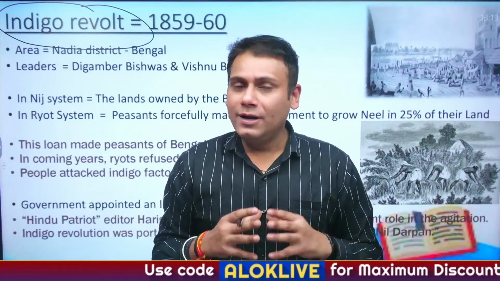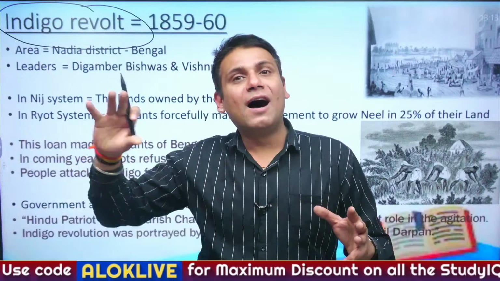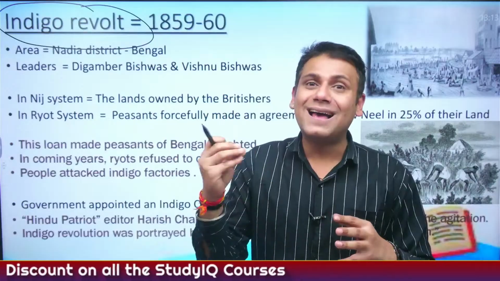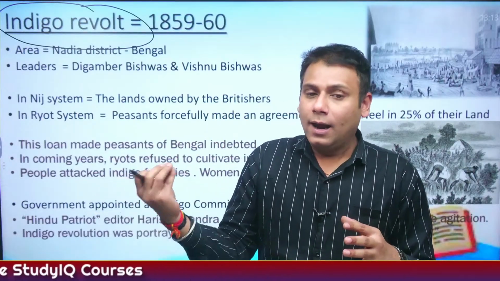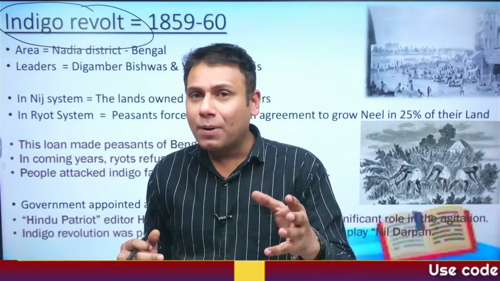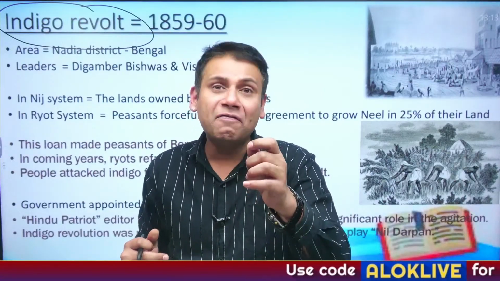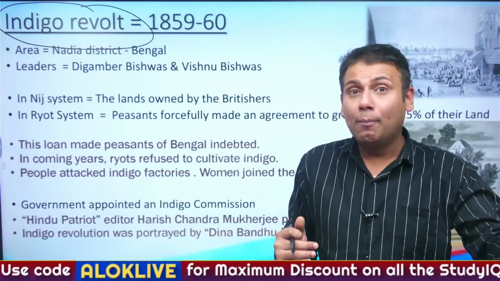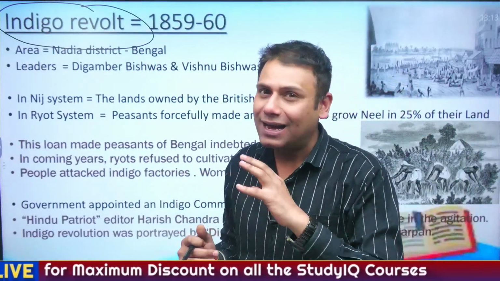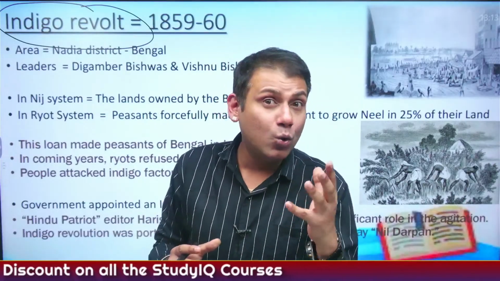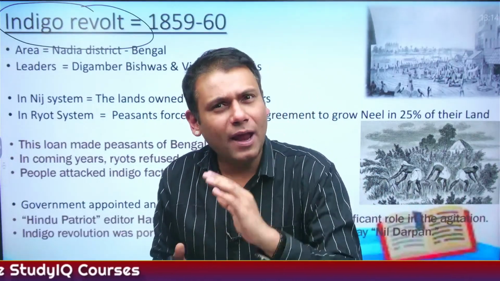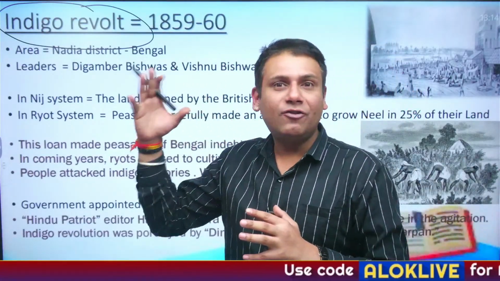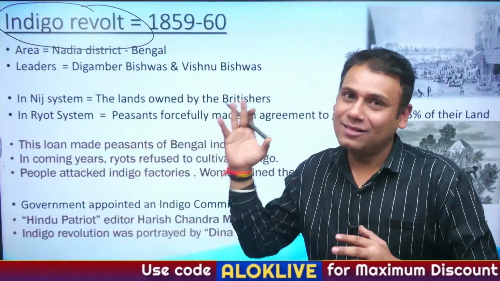Indigo agitation of Bengal took place immediately after the revolt of 1857. And indigo is a commercial crop used as a dye. Correct? It is believed that initially, prior to indigo, a crop of the mustard family was used as a dye to improve the shelf life of the cotton textile. But later on, indigo was used as a dye. It is also referred to as blue gold. Indigo can only be cultivated in subtropical and tropical countries, and India is one among them.